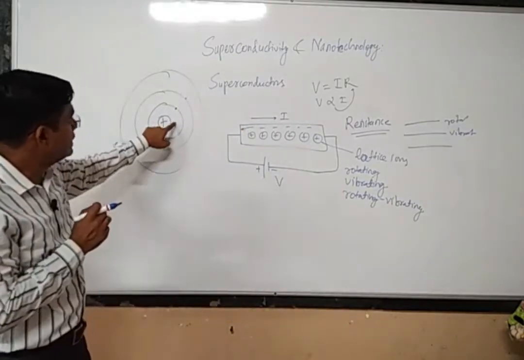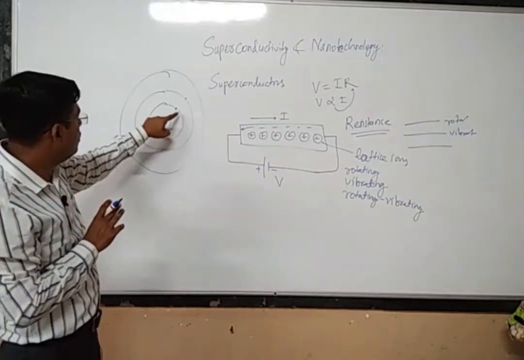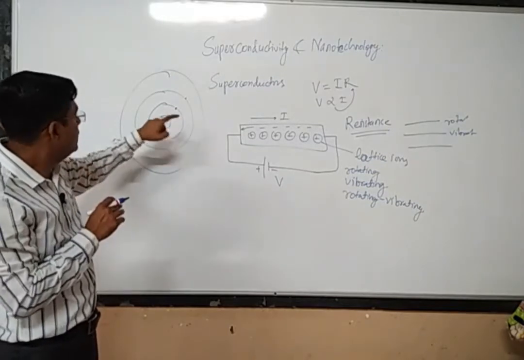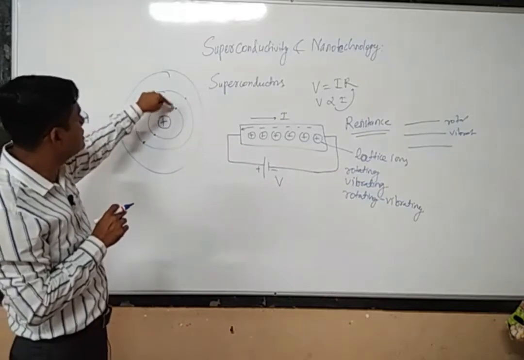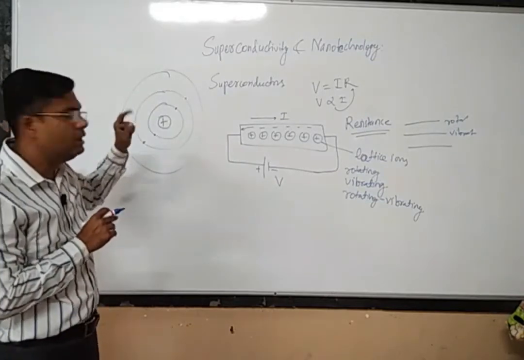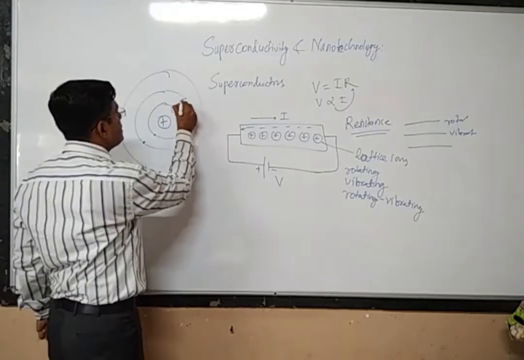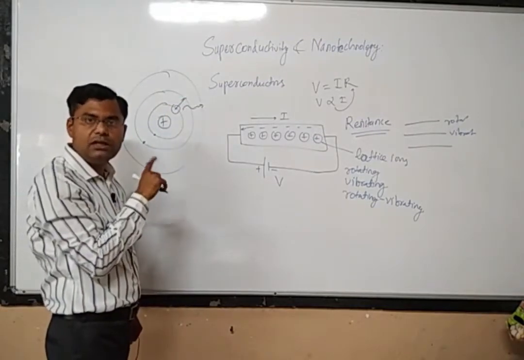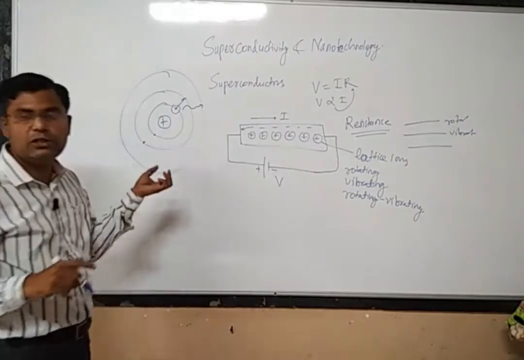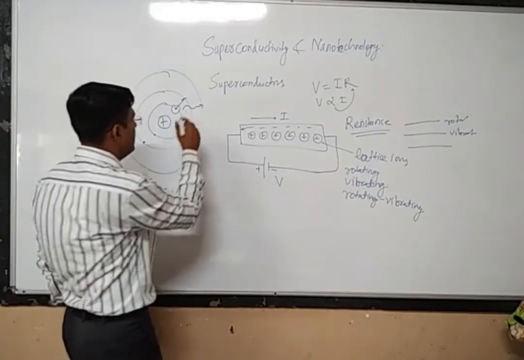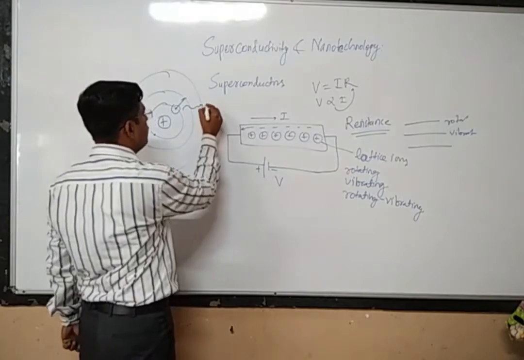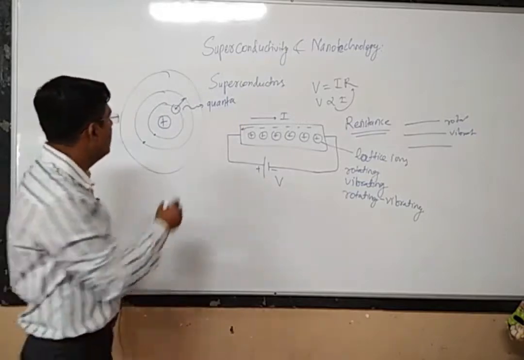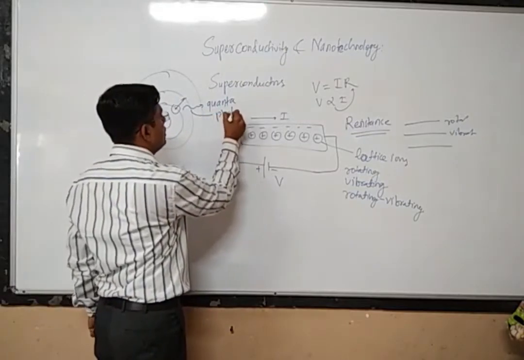Now, in the case of an electronic orbit, the electron does not revolve in only one energy level, but can also shift from one energy level to another. And whenever the electron shifts from one energy level to another, there will be emission or absorption of energy, and this energy is emitted or absorbed in the form of quanta. This quantum is called a photon.